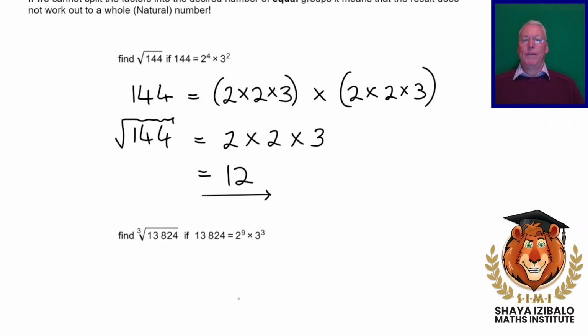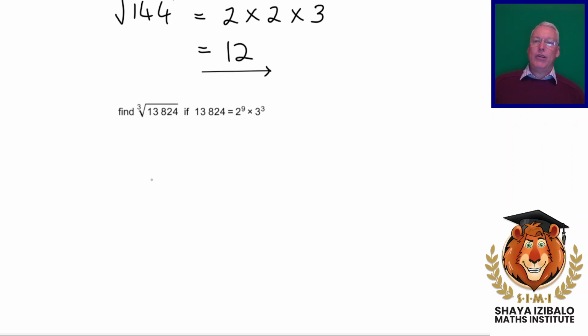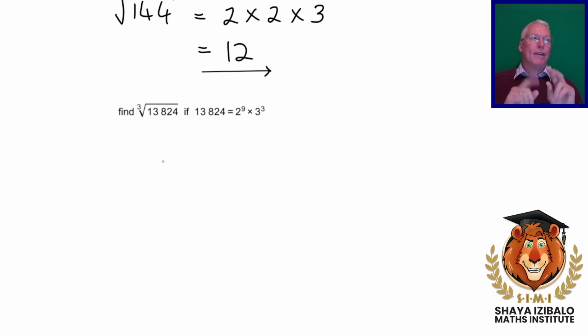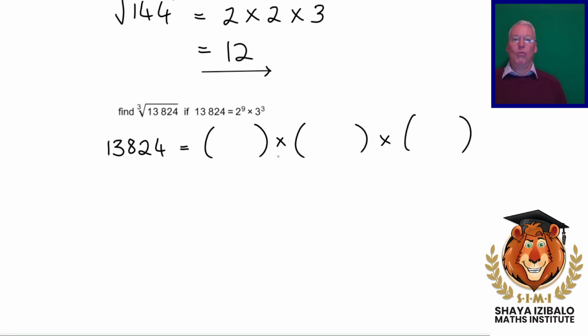All right. Now, what about if we've got a cube root, right? And we are told that 13,824 is 2 to the 9 times 3 cubed. Well, for a cube root, we want a number times by itself and times by itself again. So 3 identical numbers which will multiply together to give us 13,824. So this time, instead of having 2 brackets, we want 3 brackets. We want to say some number times by some number times by some number. But these must all be the same.